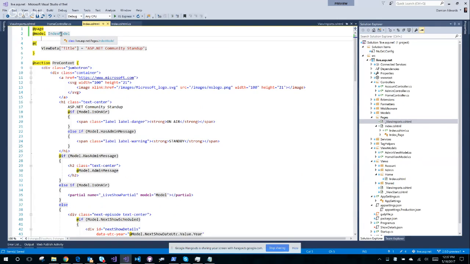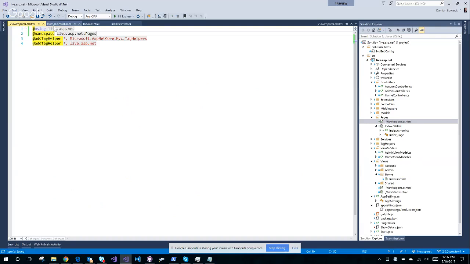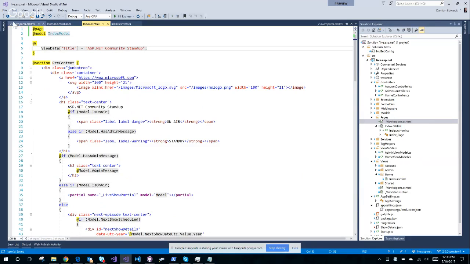I can see the index model because they're in the same namespace. The generated class that gets made out of this cshtml file is now in the same namespace as the index model. It's one of the nice features that we added in the new version of Razor for Razor pages, but you can use it in MVC views as well. You can set the namespace now, which is kind of nice. So you can potentially reduce the number of usings required.